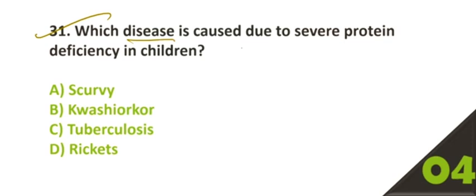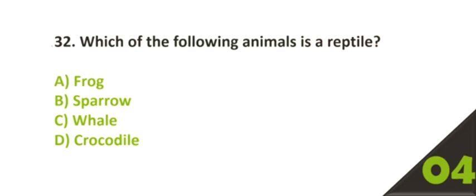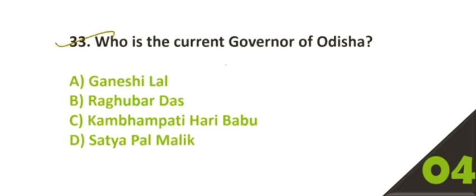31. Which disease is caused due to severe protein deficiency in children? Option number B is the correct answer, kwashiorkor. 32. Which of the following animals is a reptile? Option number D is the correct answer, crocodile. 33. Who is the current governor of Odisha? Option number C is the right answer, Kambhampati Haribabu.